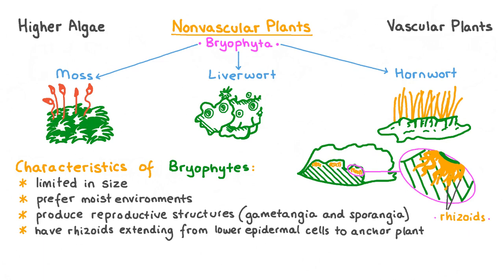Bryophytes may also have structures called rhizoids, which extend from their lower epidermis cells to help anchor the plant into the ground. An example of a non-vascular plant is Funaria hygrometrica, which is a type of moss. These mosses live in very moist environments to ensure that they have constant access to water and minerals.